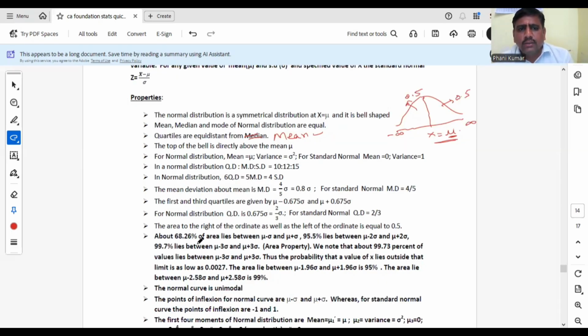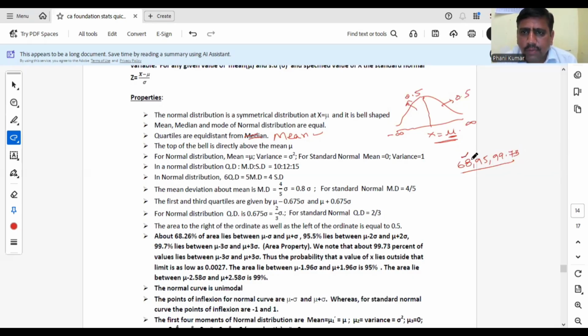Between mu minus sigma and mu plus sigma, 68.26% will lie. Between mu minus 2 sigma and mu plus 2 sigma, 95% will lie. Between mu minus 3 sigma and mu plus 3 sigma, 99.7%. This rule is known as the 68, 95, 99.73 rule.